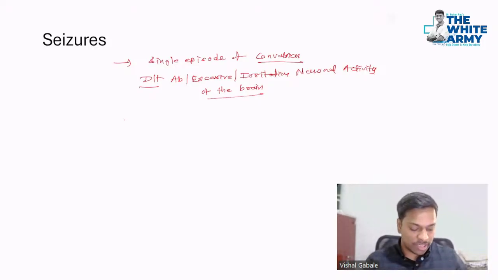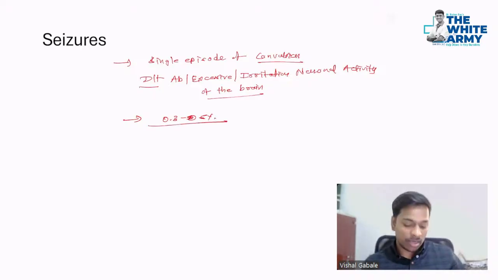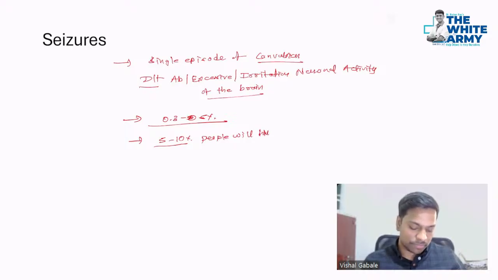And as I said, the incidence in the general population is 0.3 to 0.5%. And how many people experience at least one seizure in their lifetime? The answer is 5 to 10%. People will have at least one seizure in their lifetime.